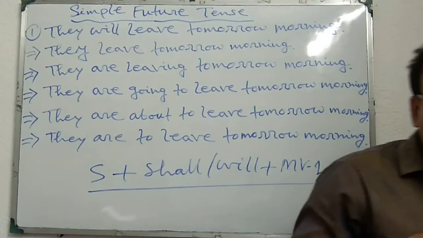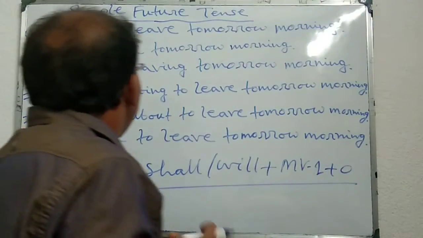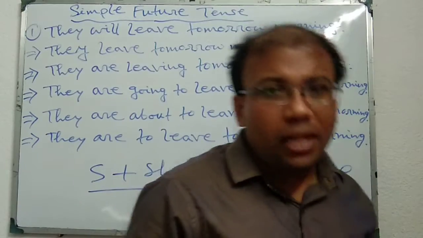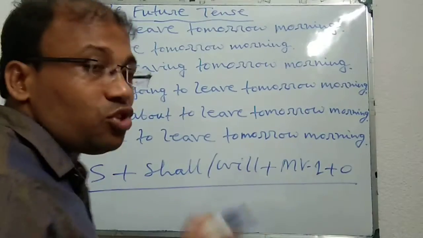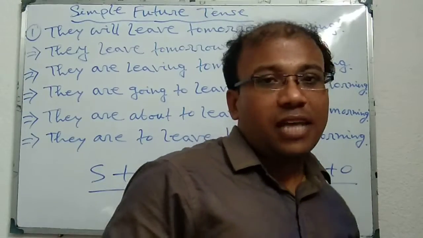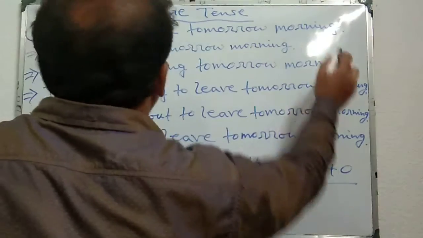But we have to remember another point, and that is we can express simple future tense in many ways. First of all, look at the examples I have given here. They will leave tomorrow morning.